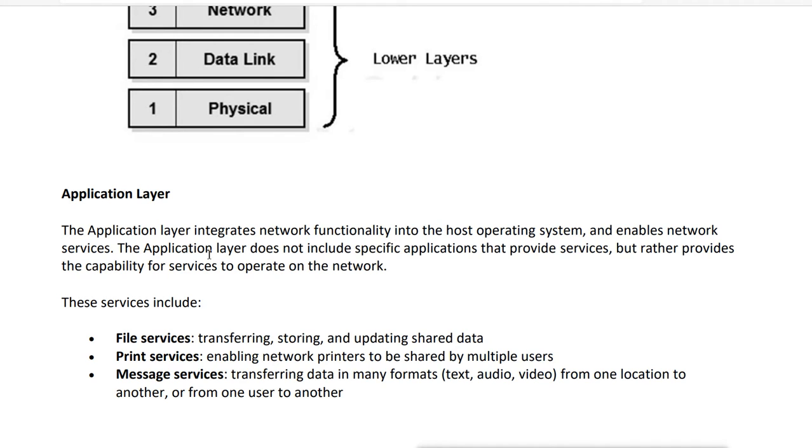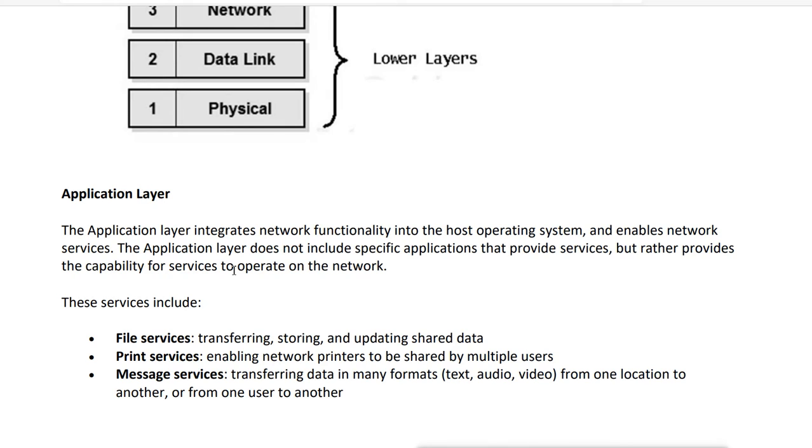The application layer does not include specific applications that provide the services, but rather provides the capability for services to operate on the network. So it provides the capability for applications to use the network. We can say it is just a medium between the application and the network. It will make the application aware that the network is available.